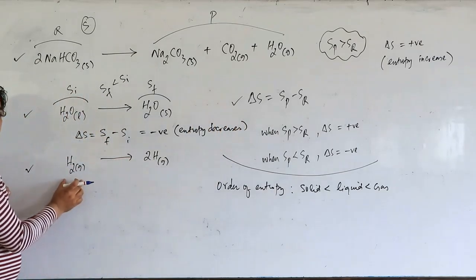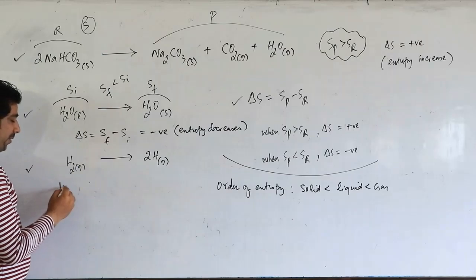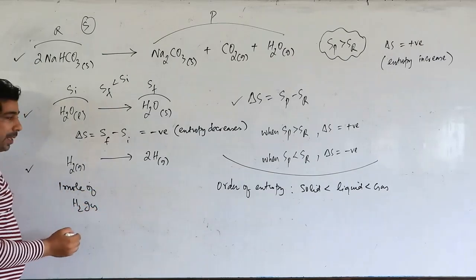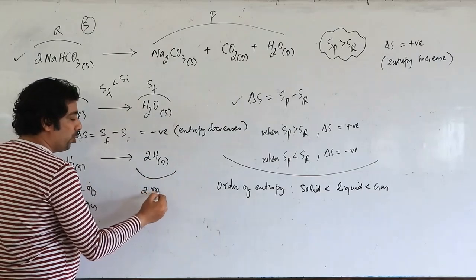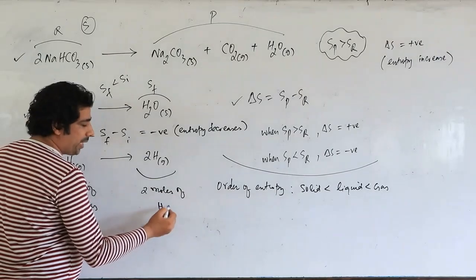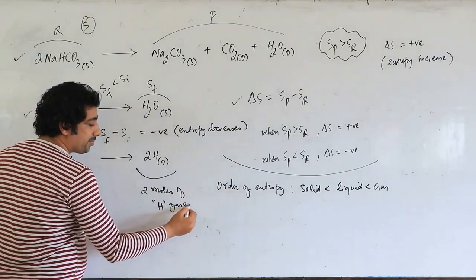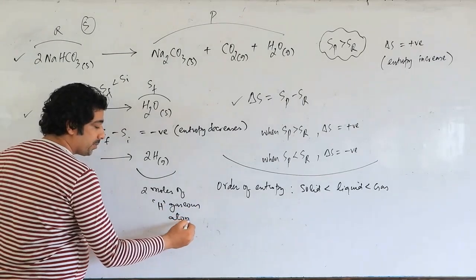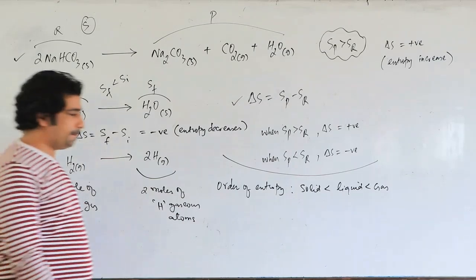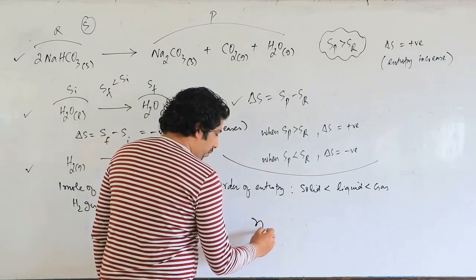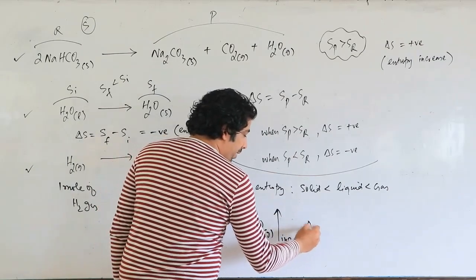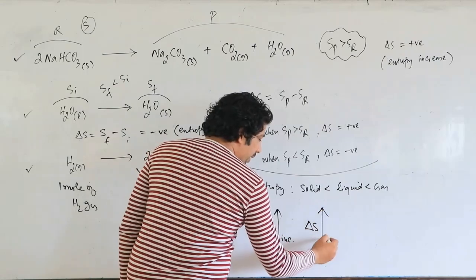Then we have hydrogen gas. How many moles we have here? We have 1 mole of H2 gas here. Okay? And here we have 2 moles of hydrogen gaseous atoms. So remember always one thing, when the number of gaseous moles increases, entropy will also increase, my dear friends.